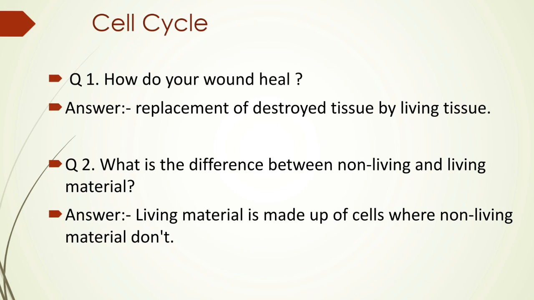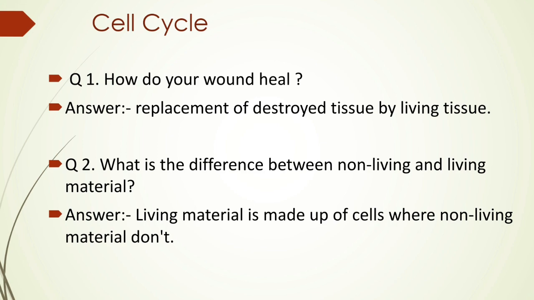Cell division. Initially two questions are asked. Question number first, how do our wounds heal? We know that when we get a wound, at the place of that wound, the tissues are lost.